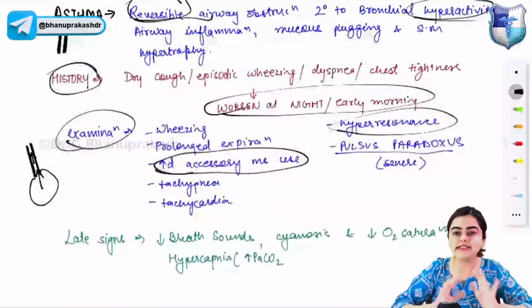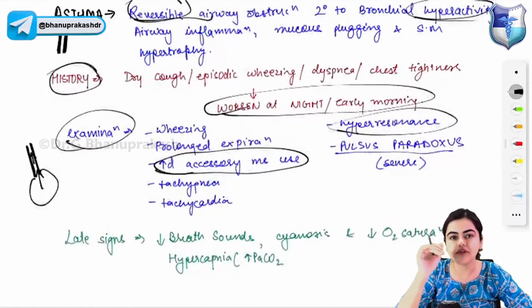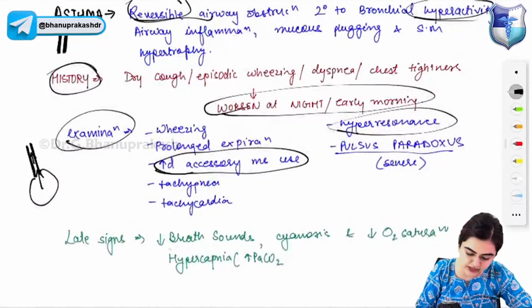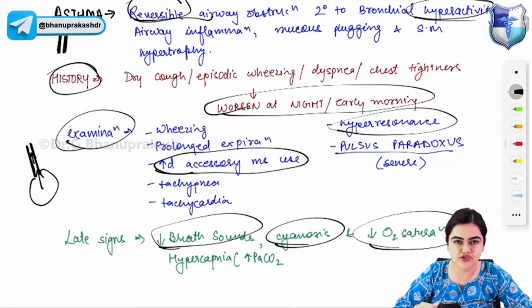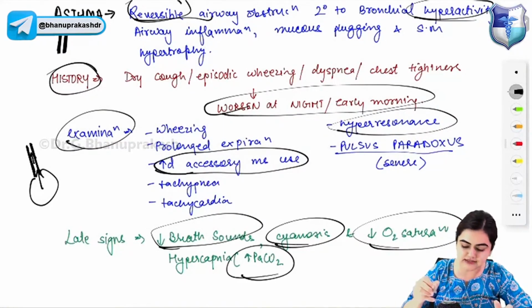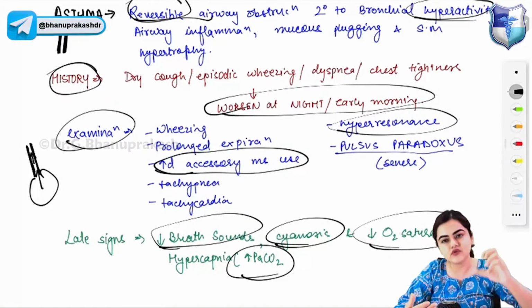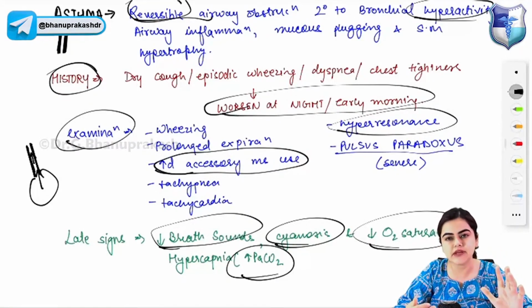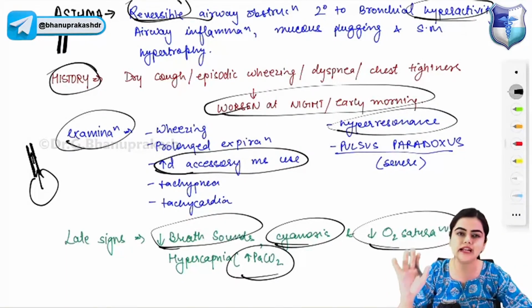Now coming to the late signs of asthma. When the asthma gets severe, what will happen? The breath sounds will decrease. There will be cyanosis. There will be decrease in oxygen saturation, and there will be hypercapnia, that is increase in PaCO2 value. This happens in late asthma. So hypercapnia, cyanosis, decreased breath sounds and decrease in oxygen saturation. This happens in late asthma.